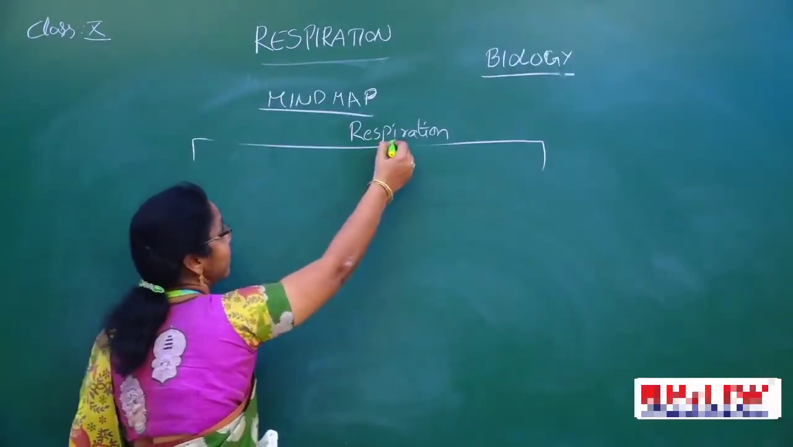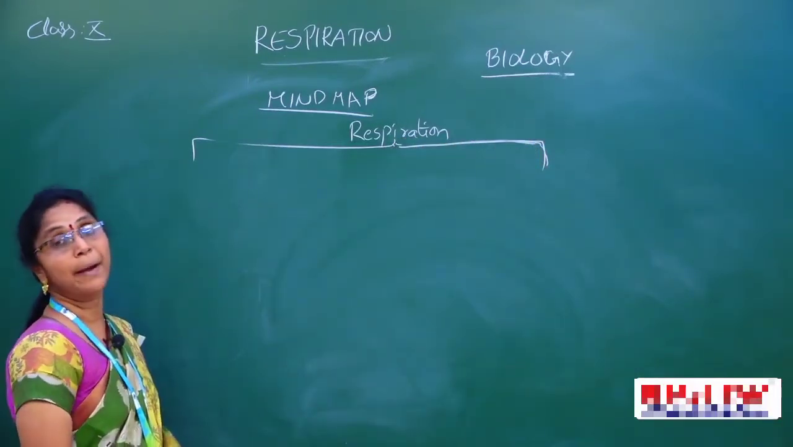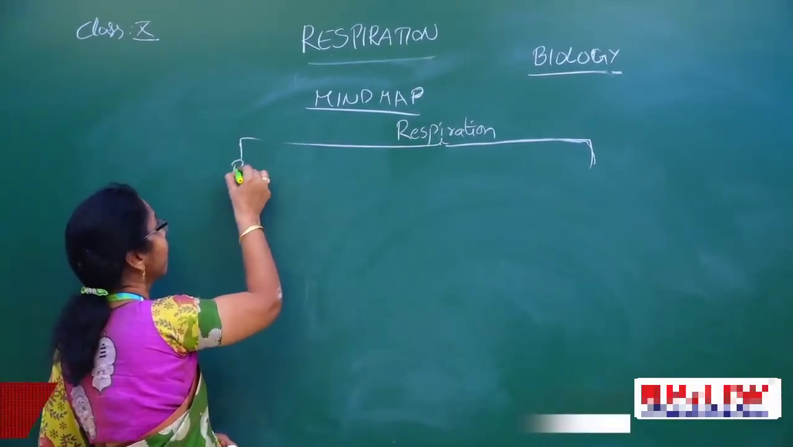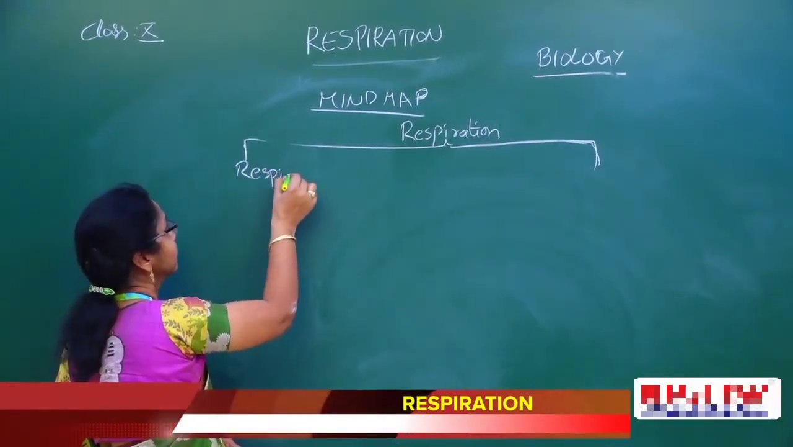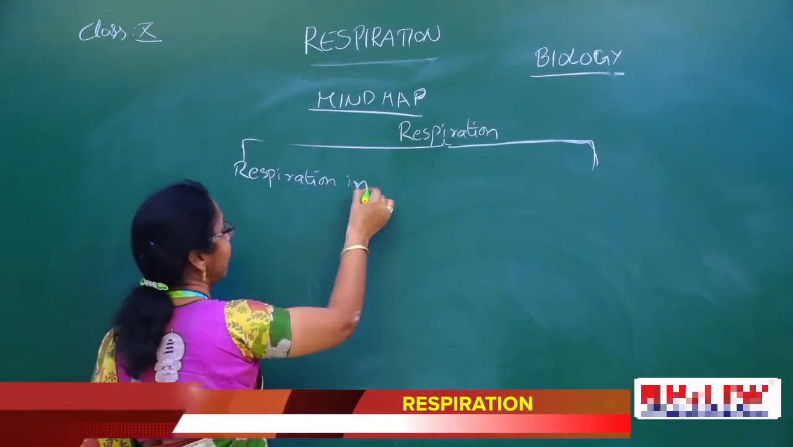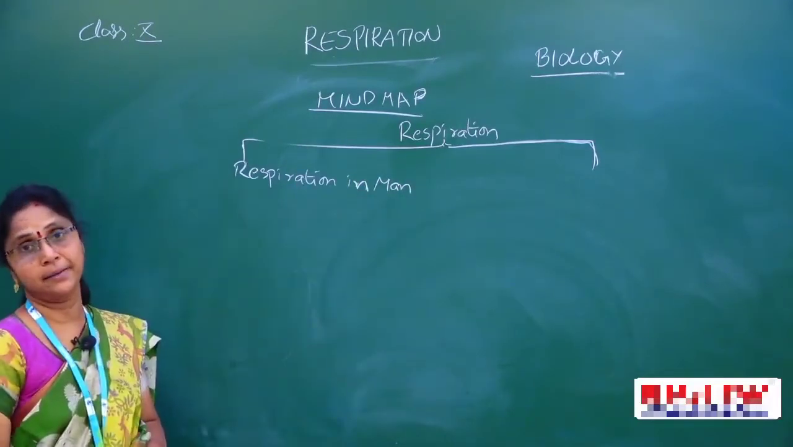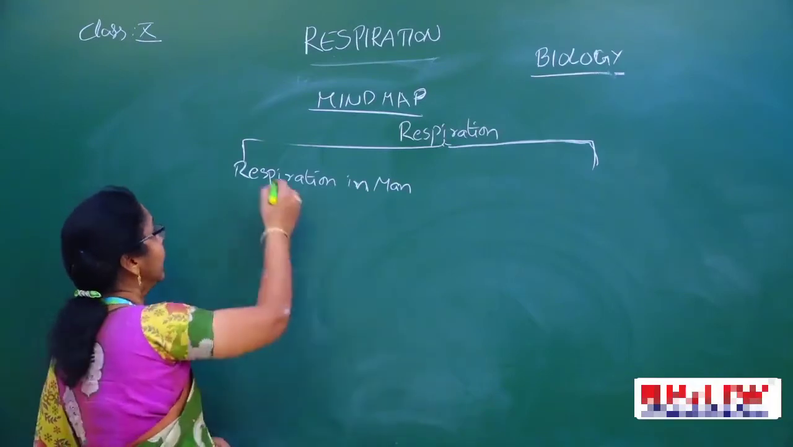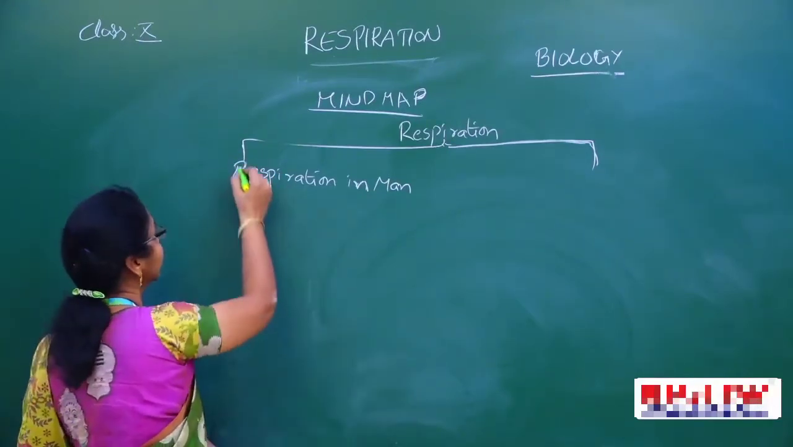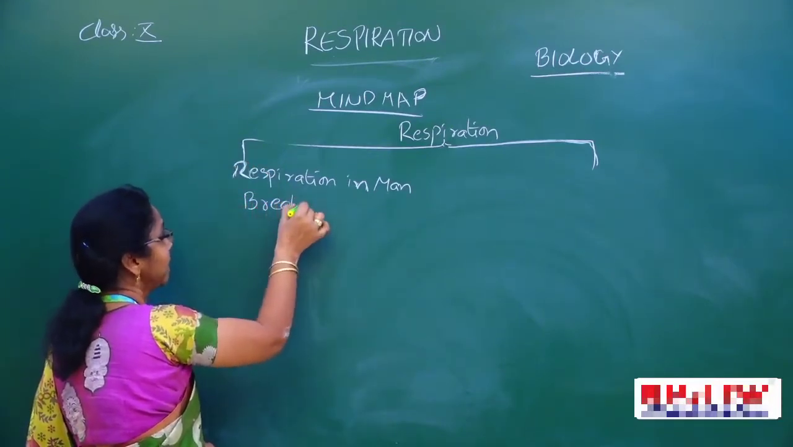Now see here the mind map. Children can easily understand. So I'll draw the mind map on the board. Now, respiration. Respiration in man, we can see that. In respiration in man, we can find 5 steps. What are the 5 steps we can see here? Breathing.